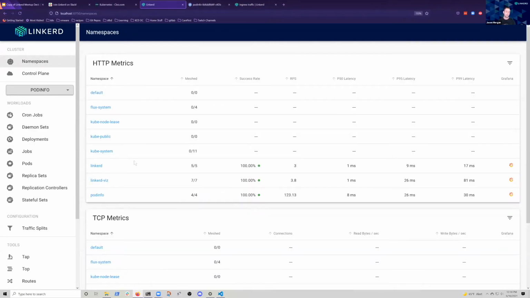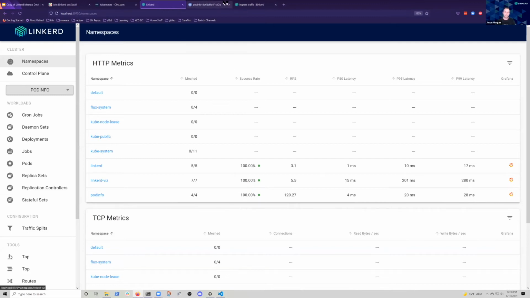For pods that are part of the service mesh, it allows you to see the success rate of all the requests, the relative number of requests per second in the environment, and then the latency by latency bucket, right? So what does the tail latency look like on any given namespace?